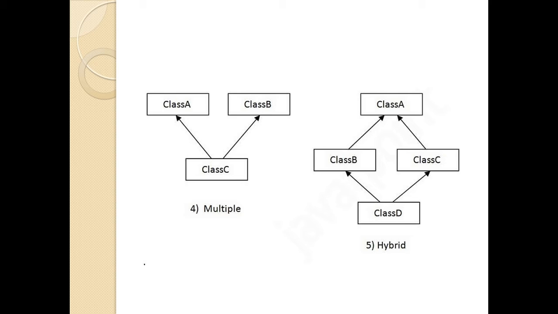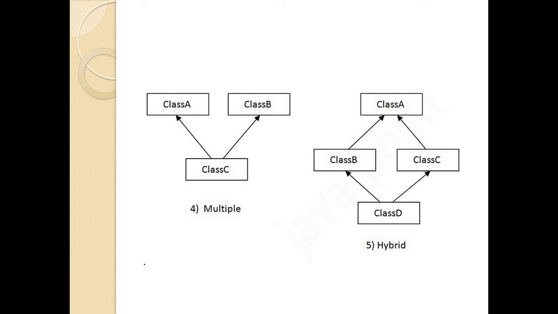In hybrid, you can have a combination of single, multi-level or hierarchical. Now looking here, you have class A, which is the base class. I have derived two classes, class B and class C, from the base class, and then I combine this, so I have a multiple here wherein these two base classes derive one single child class. This is an example of hybrid inheritance.